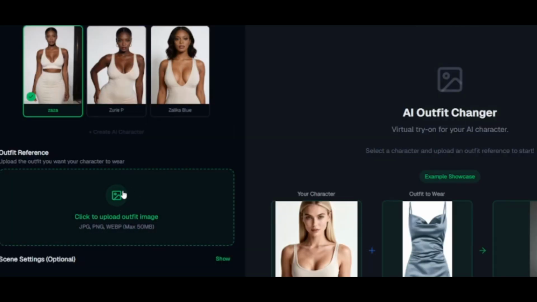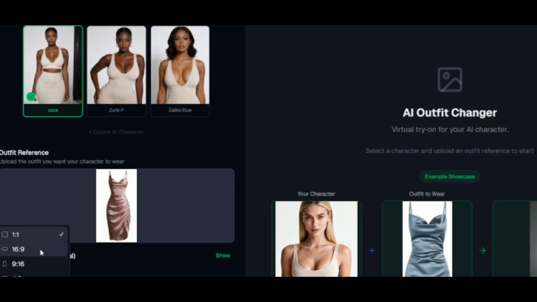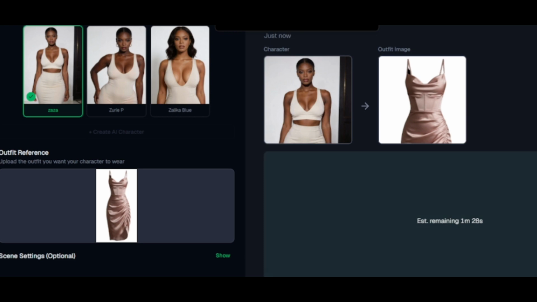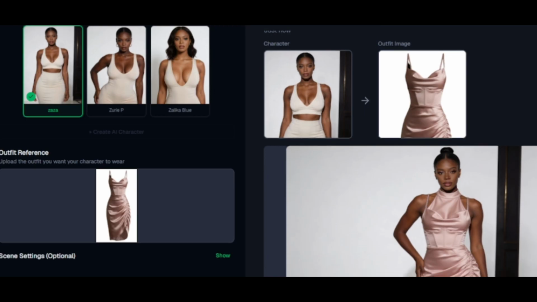So we're going to click here to upload the outfit, or maybe you can just drag and drop here. This is the outfit that we want her to change into. Okay, we're going to change the dimension. I'm going to put here 16 by 9. You can choose whichever you want, and then click generate, and within a few seconds, 1 minute maximum, it's going to start changing her. Now as you can see, within a few seconds it has changed her outfit. Okay, we're going to download it, and then you can see this is her.